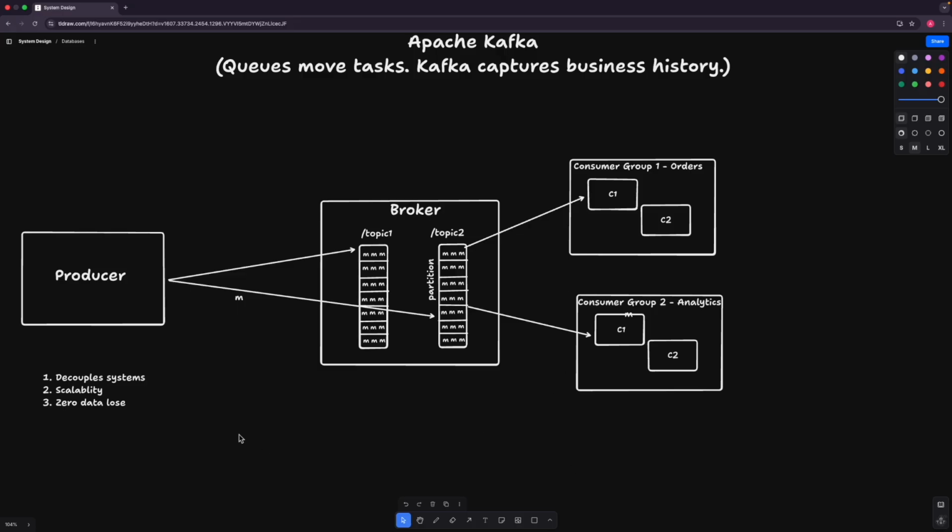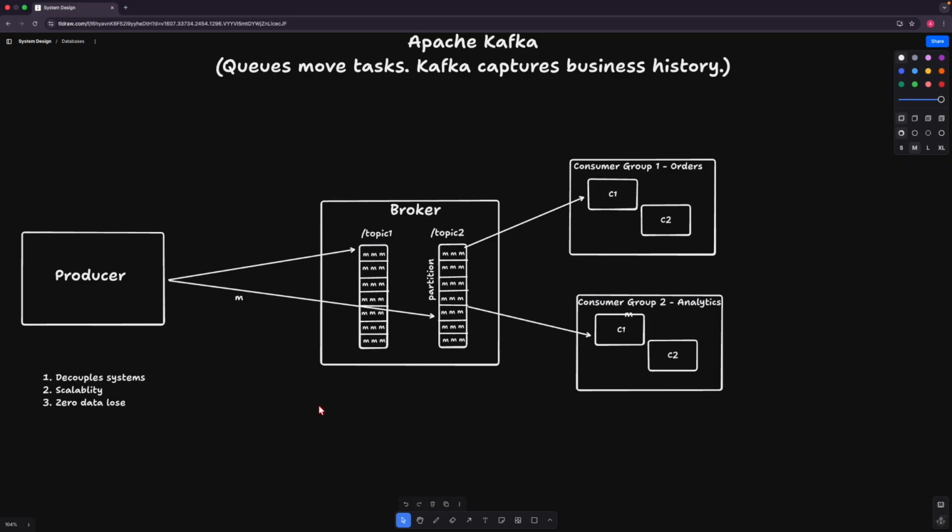So if you take an example for scalability, let's say we have created a ticket booking system for IPL. Okay, so here when the ticket booking starts, there will be millions of users trying to book tickets, right? So if we use Kafka, then a million users can click on buy at the same time, but Kafka will absorb all those messages and store them in the partitions, and then consumers will consume them at their own pace, and then the ticket booking process will continue. So with this, the database will not get overloaded, there will be no API timeouts, and also customer satisfaction will be there. So at the end, we can provide the best user experience when we have such a resilient system.